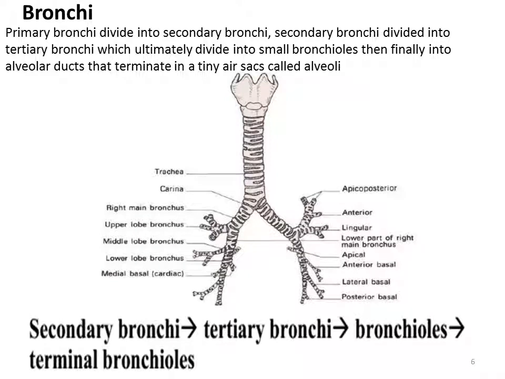Primary bronchi divide into secondary bronchi. Secondary bronchi divide into tertiary bronchi, which ultimately divide into the small bronchioles. Then finally into the alveolar ducts that terminate in tiny sacs called alveoli.